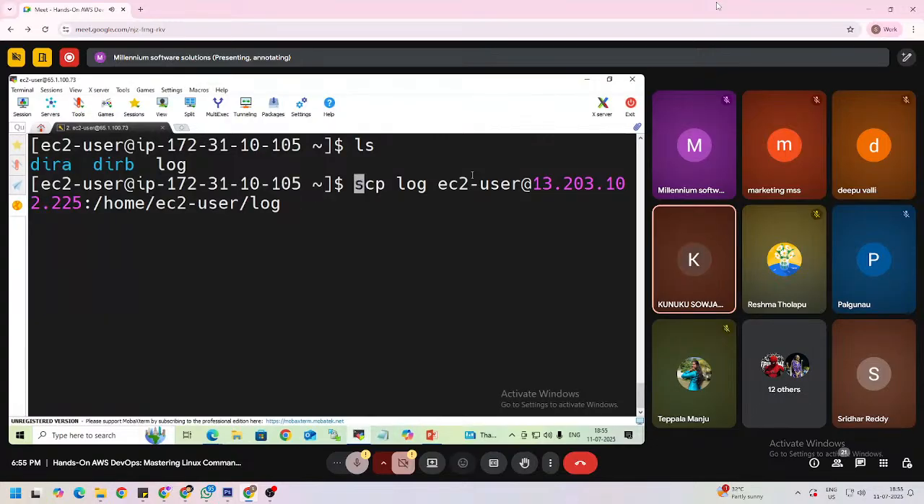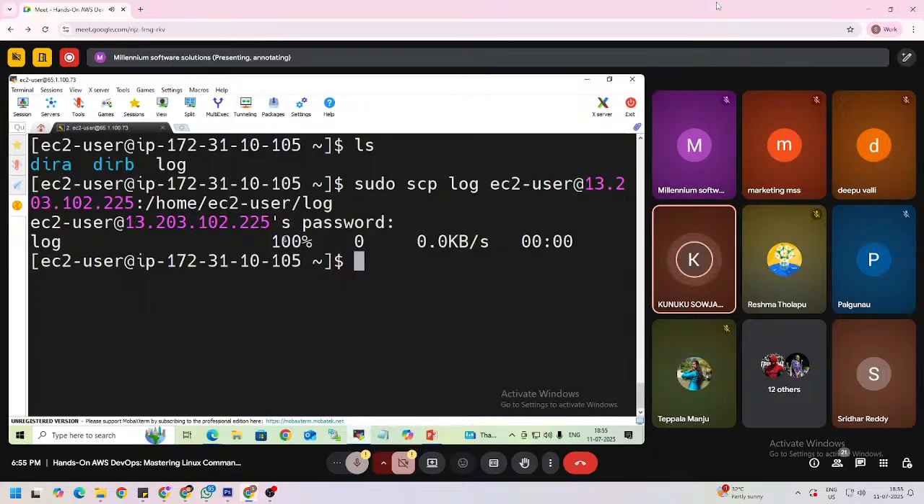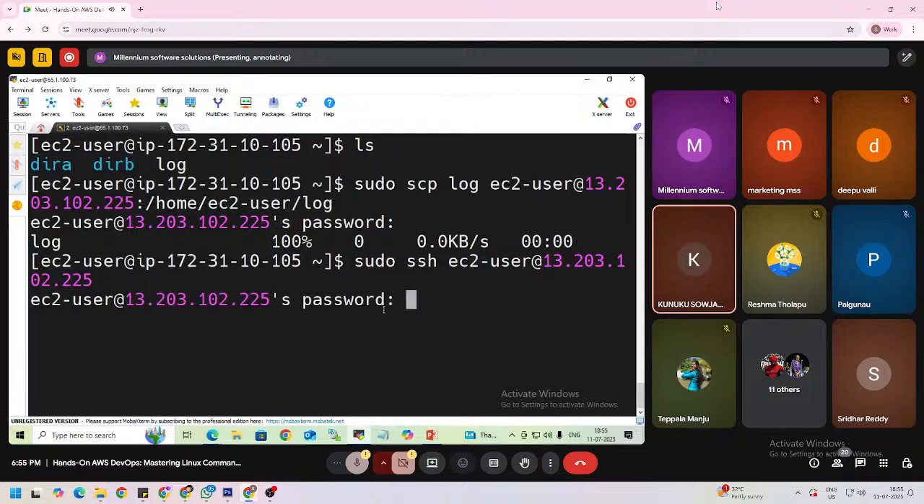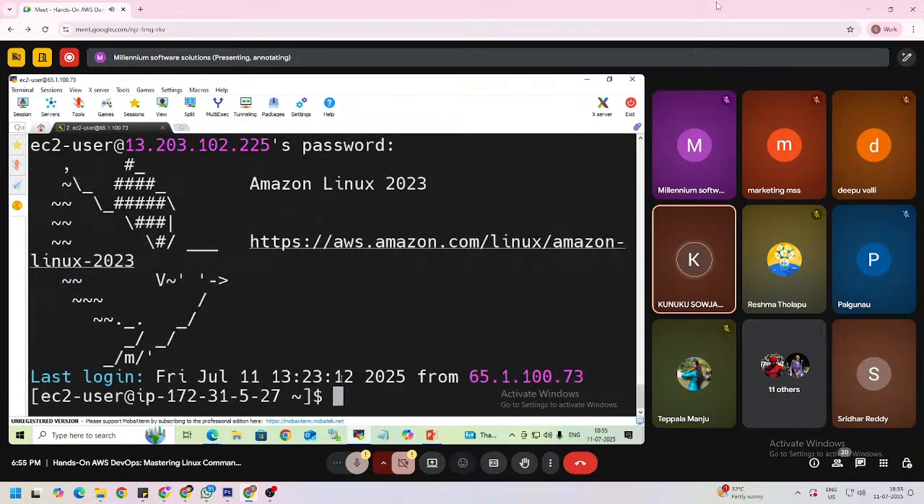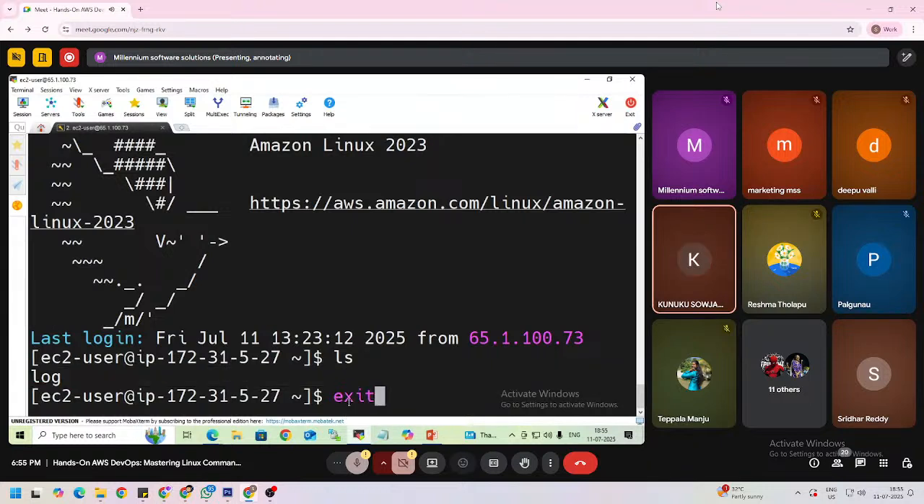At the beginning, you need to use sudo. It will ask for the password. So the file was copied. How do we know that the file was copied? Again connect to the Linux 2 server by using the SSH command. Here I am connecting to the Linux 2 server, giving the password. This is the Linux 2 server and here I am using the ls command. The log file was copied into the Linux 2 server from the Linux 1 server by using the SCP command.